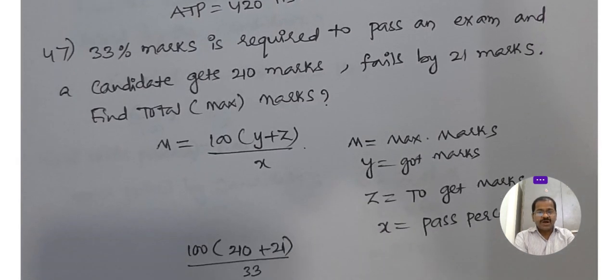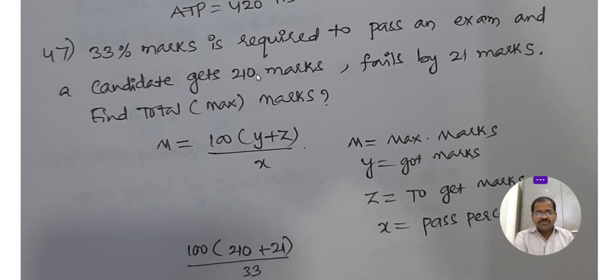33% marks are required to pass in an exam and the candidate gets 210 marks. Earlier we discussed this. A candidate gets 210 marks and fails by 21. If he gets 33%, he will pass.